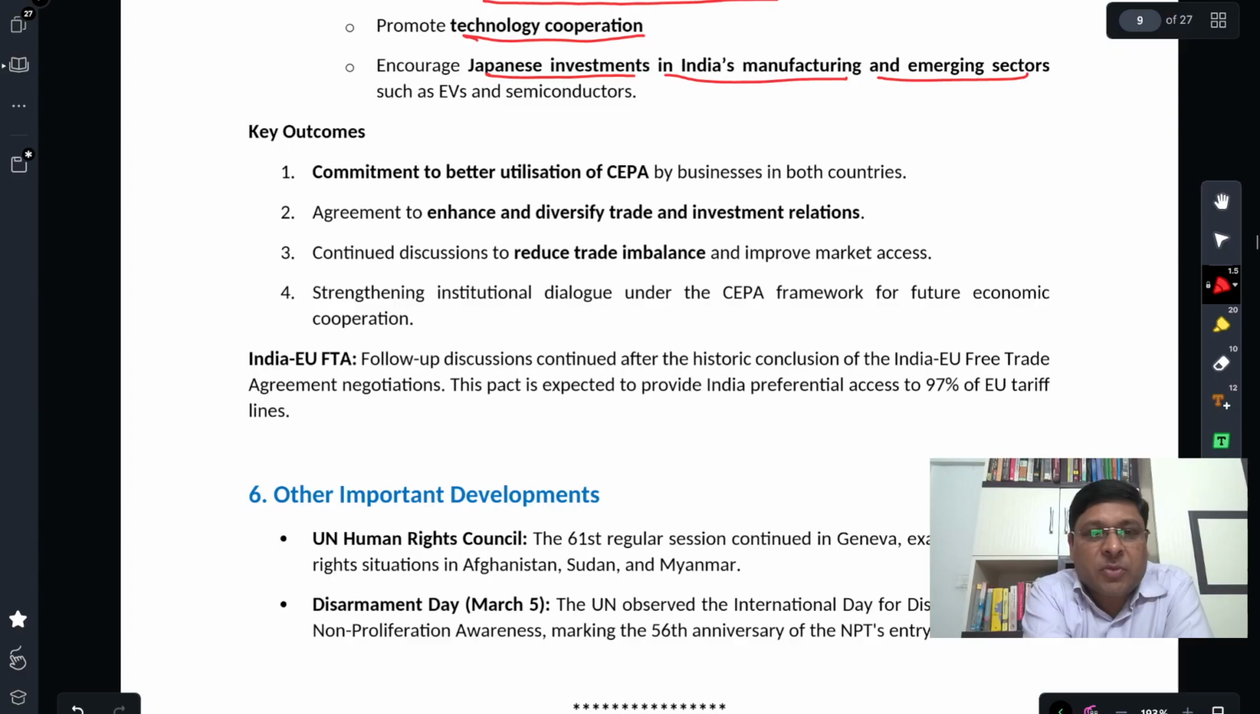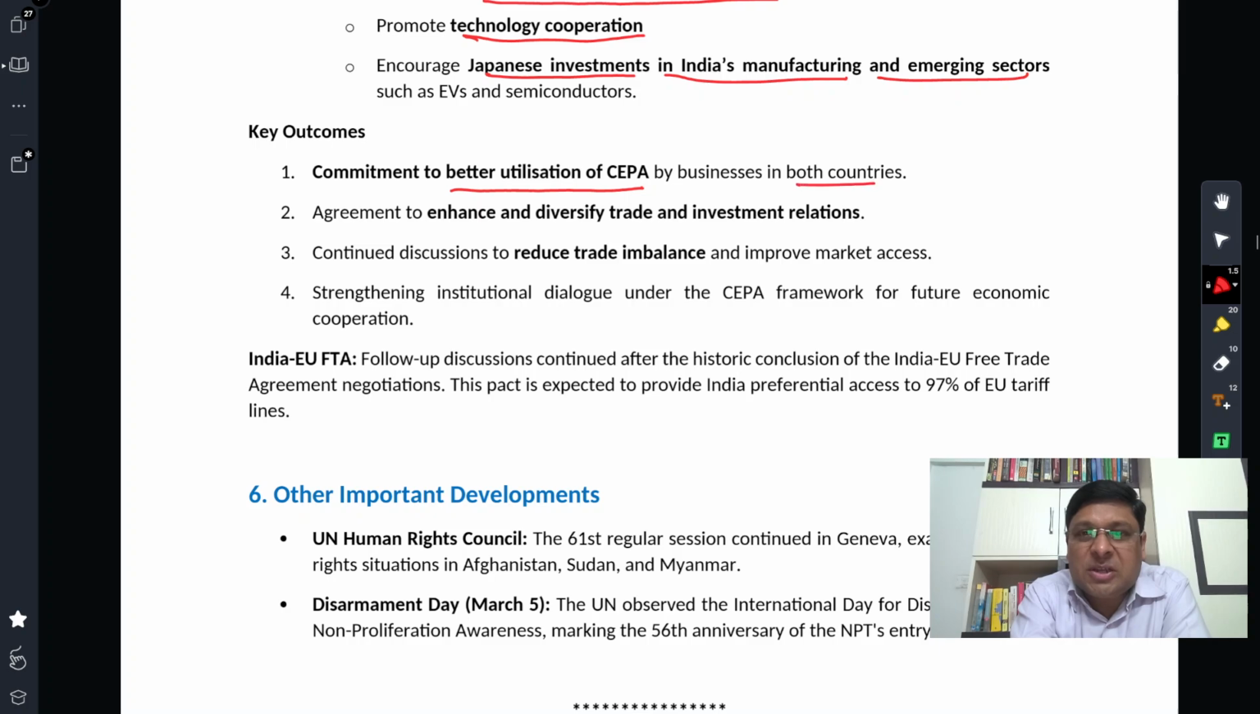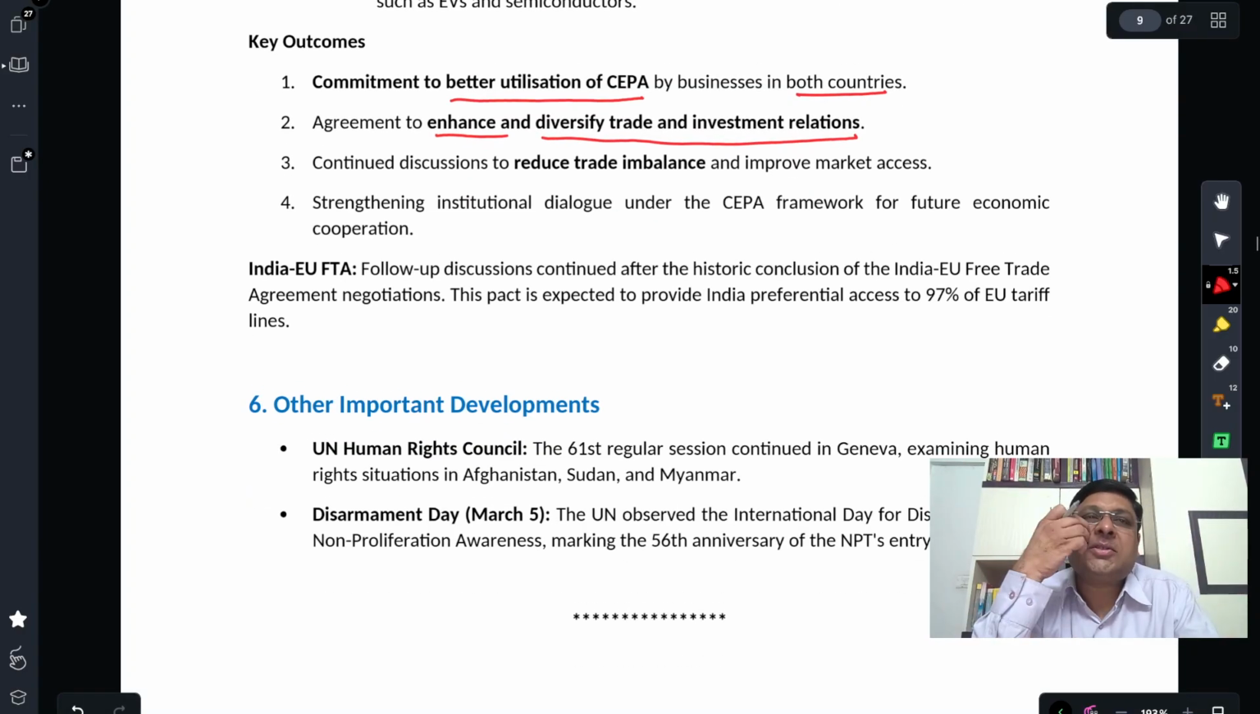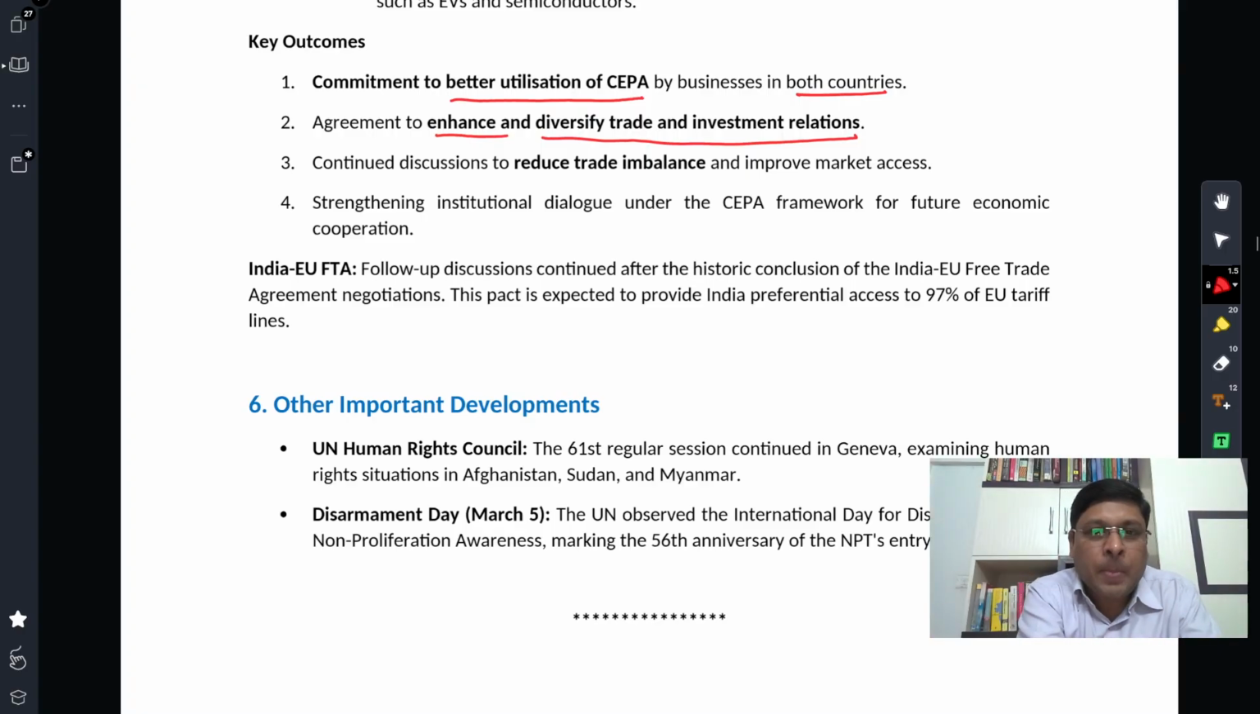Key outcomes of this meeting: commitment to better utilization of SEPA by businesses in both countries. SEPA has been in place since 2011. It's more about using it to its full potential. That is one thing. Agreement to enhance diversified trade and investment relations. So through this meeting, we tried to do this: increase and diversify trade and investment. Diversify in the sense of covering more and more sectors.